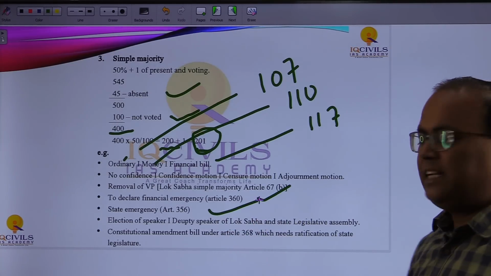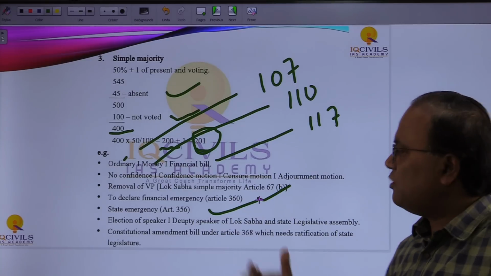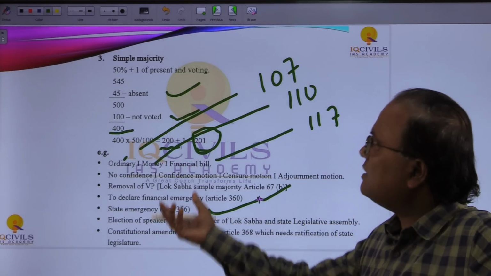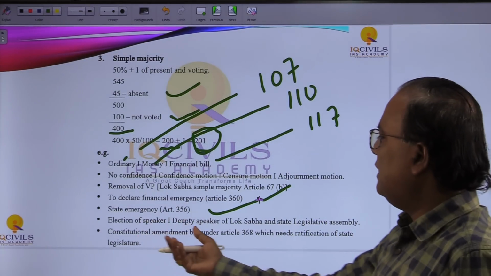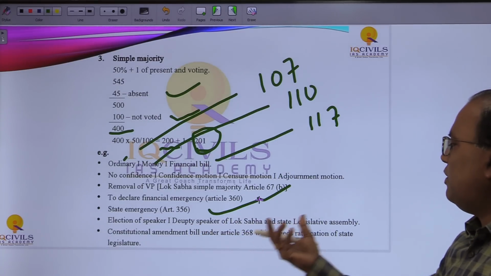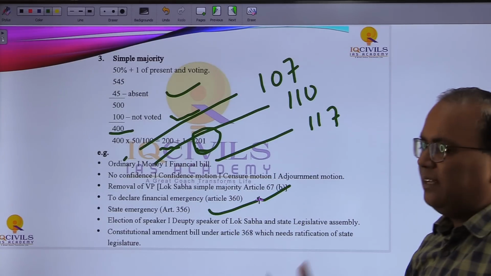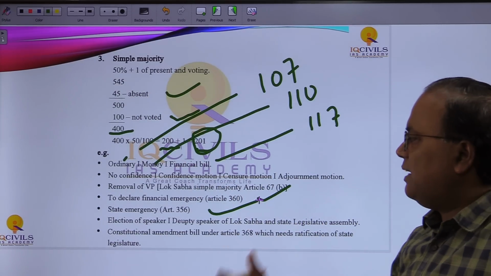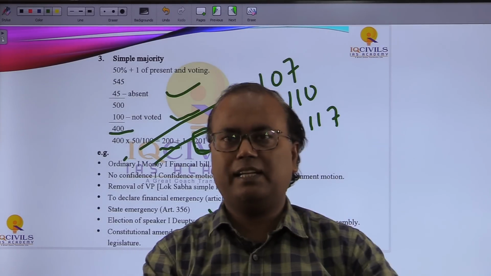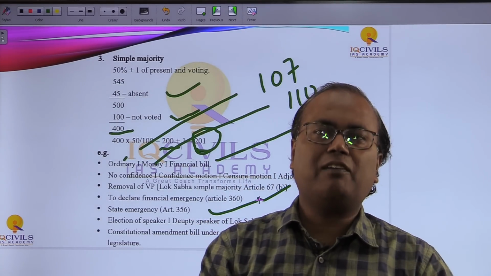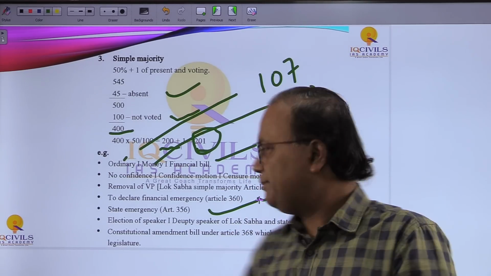Once the state emergency, or in popular language President's rule, is imposed under Article 356, it requires a simple majority. Next one is the election of the Speaker and Deputy Speaker of the Lok Sabha or the state legislative assembly, which requires the simple majority. So election of the Speaker and Deputy Speaker of the Lok Sabha and legislative assembly requires a simple majority, but removal requires the effective majority. That is the big difference you have to remember.